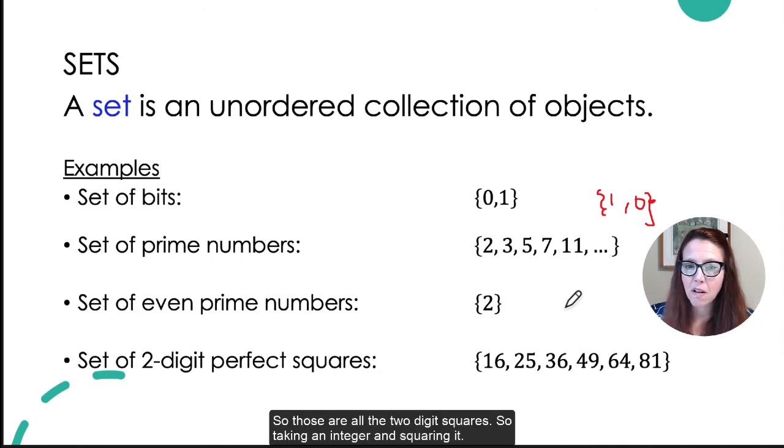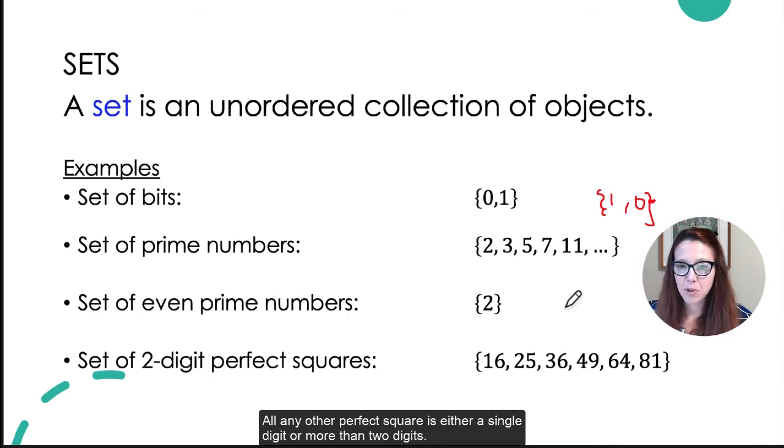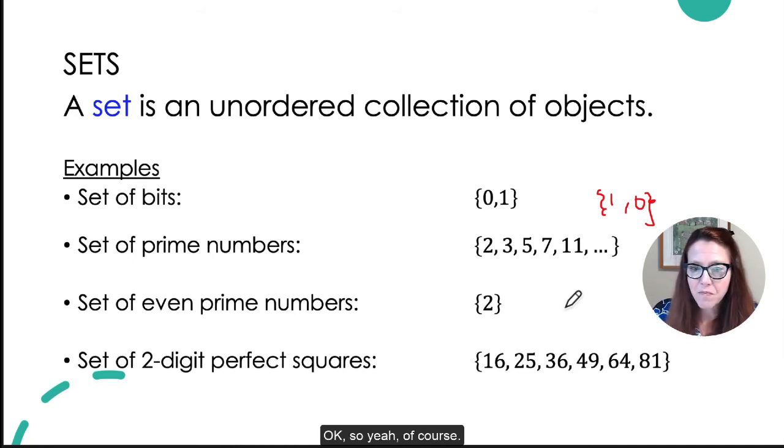So those are all the two-digit squares. So taking an integer and squaring it. So that's 4 squared, 5 squared, 6 squared, 7 squared, 8 squared, and 9 squared. Any other perfect square is either a single digit or more than 2 digits. These are all of the two-digit perfect squares. If I mess those up in a different order, I'd still have the same set of numbers. Okay, so yeah, of course.